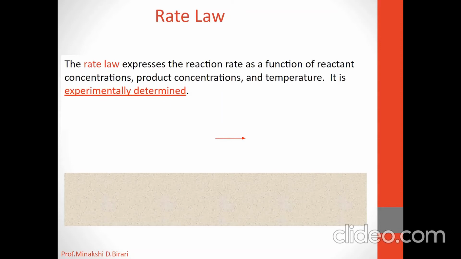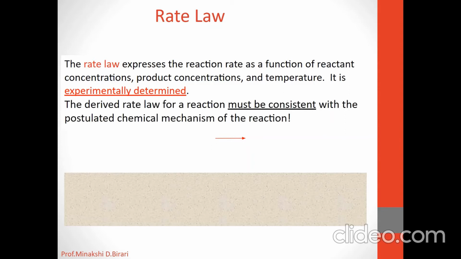The rate law is experimentally determined, and the derived rate law for a reaction must be consistent with the postulated chemical mechanism of the reaction. If we consider the general reaction, a moles of A plus b moles of reactant B gives c moles of product C and d moles of product D.